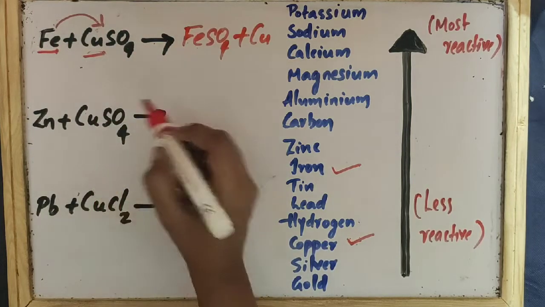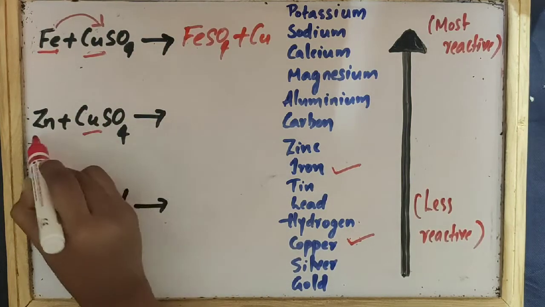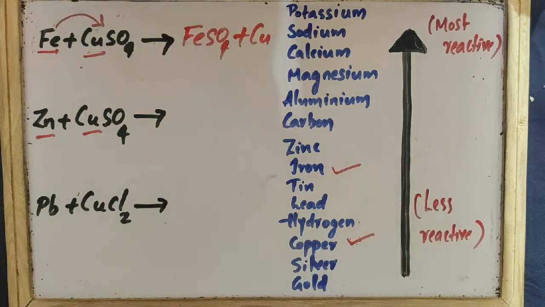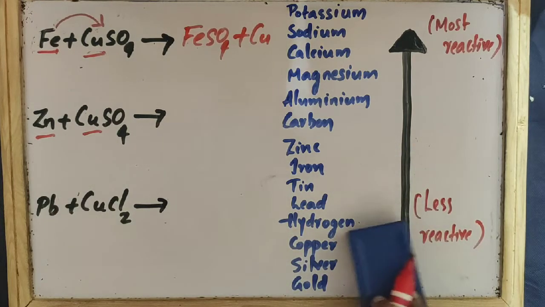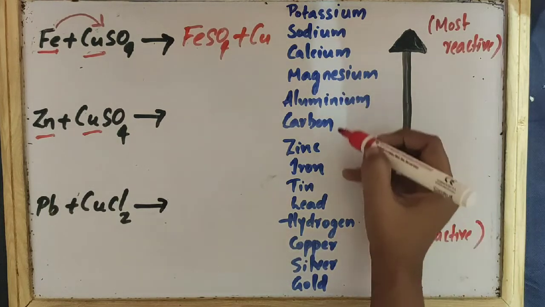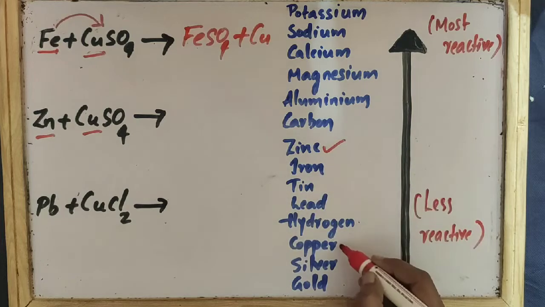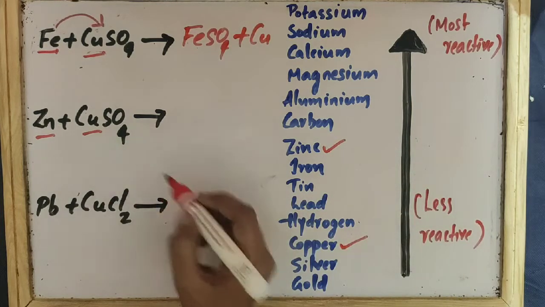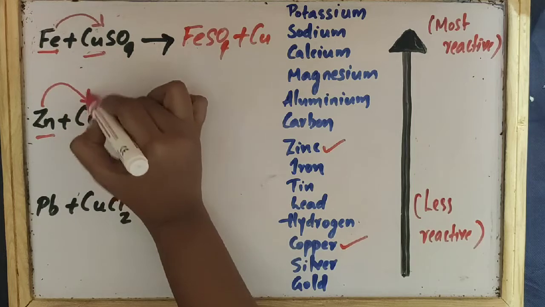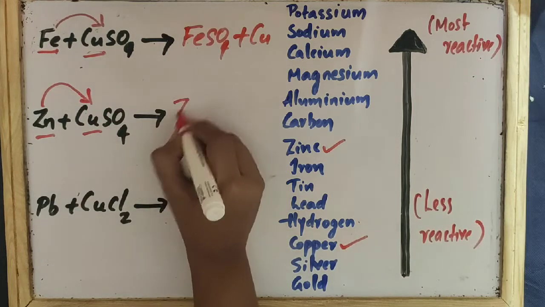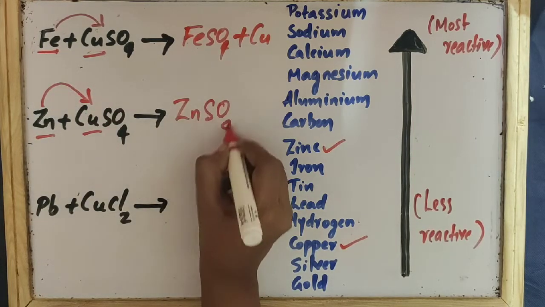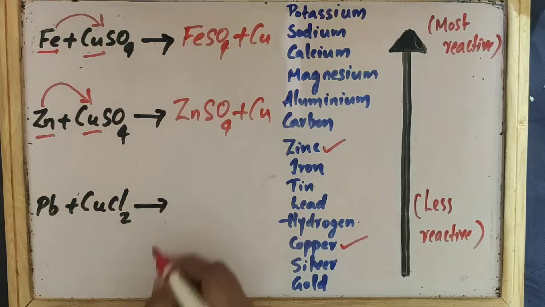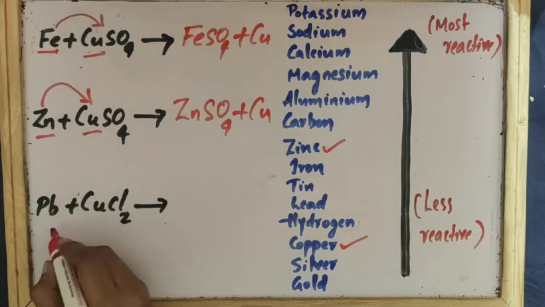In the next reaction you can see zinc and copper. These two are metals. Zinc is situated above copper, so zinc can easily displace copper and take its position. So you will get the answer ZnSO4 plus Cu. And the last one, lead and copper.